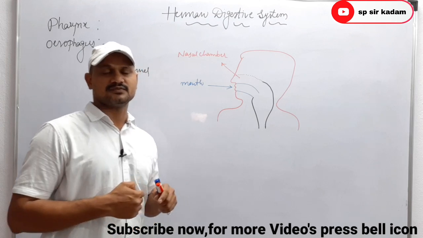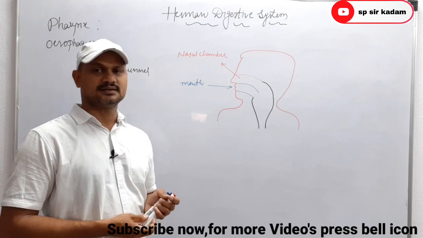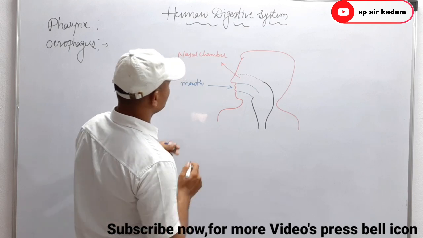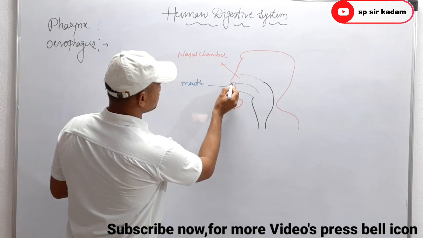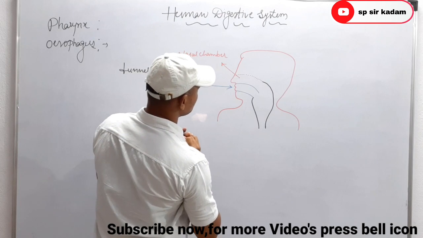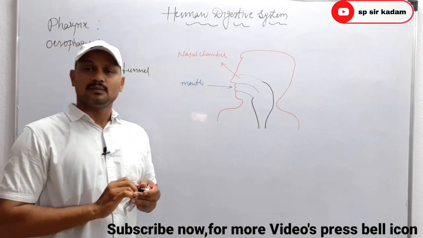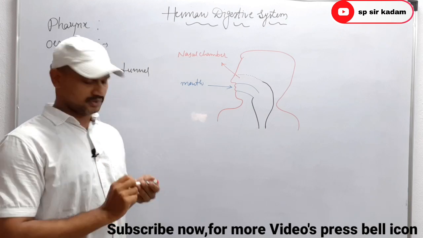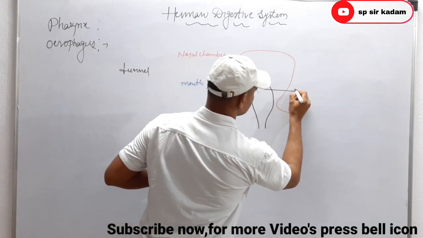Point of the pharynx: it is the common part of the respiratory system and digestive system. Let us see how it acts as a common part of the two systems. Suppose the external nostrils open into the nasal chamber, and this nasal chamber opens into the nasopharynx. So what is this nasopharynx? Basically the pharynx is divisible into three regions. So what are the three regions?